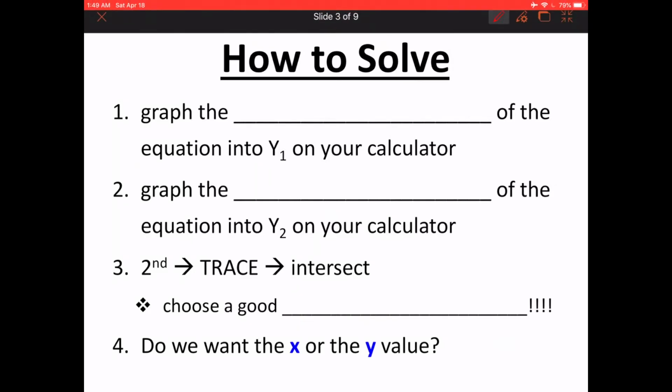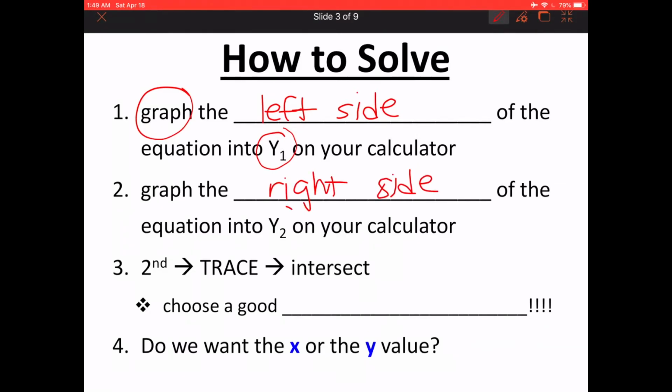Now let's talk about solving these exponential and logarithmic equations. To solve them with graphs, we graph the left side of the equation into y1 on the calculator. We graph the right side of the equation into y2. We go to second, trace, intersect.